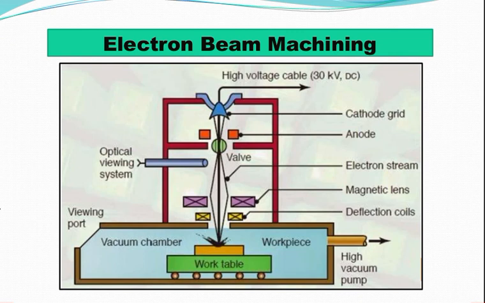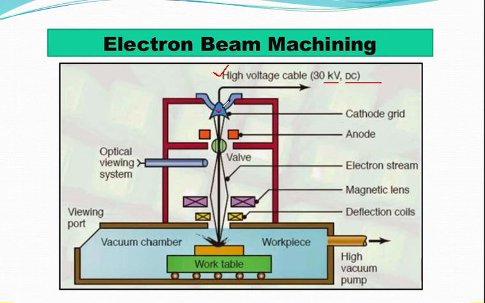So in the next slide you can see a particular setup of electron beam machining. The setup is very simple, you can see. First of all, there is a high voltage cable, and 30 kilovolt DC is supplied, and you can see there is a cathode grid.